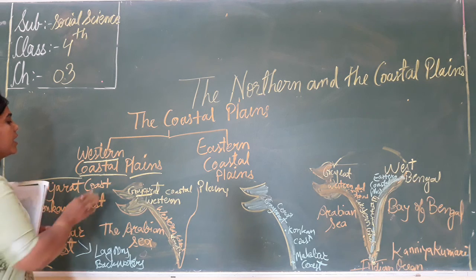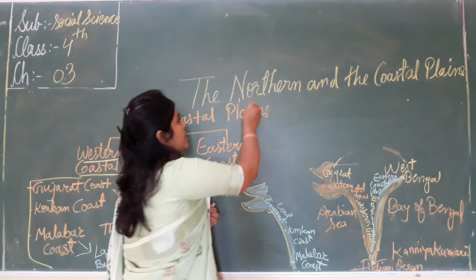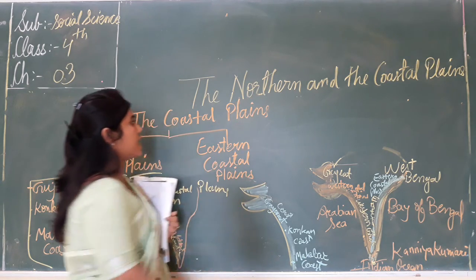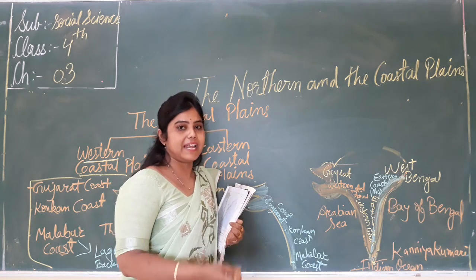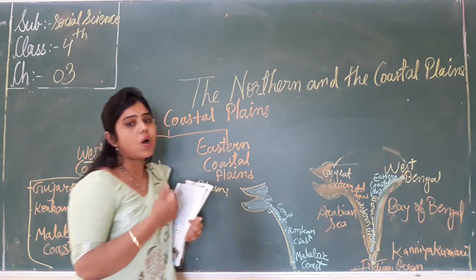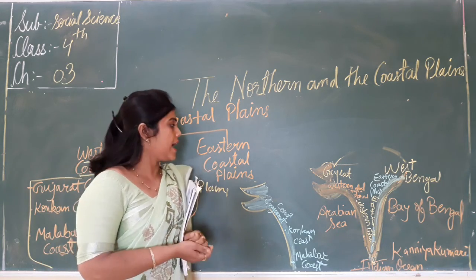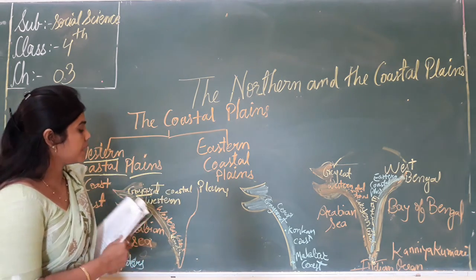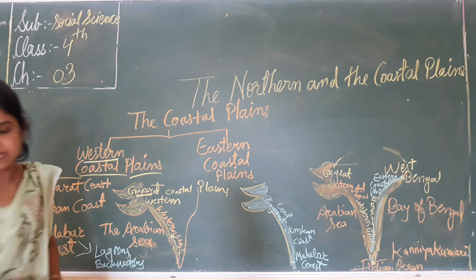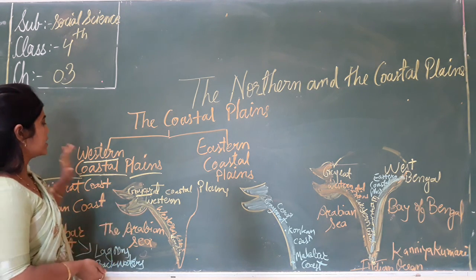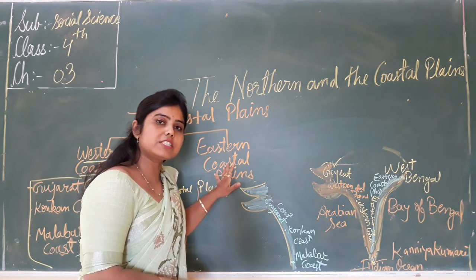What do we learn? We learn about the coastal plains. What are the coastal plains? The plain land that lies along the coast is called the coastal plains. How many coastal plains are there? They are divided into two parts, the western coastal plains and the eastern coastal plains.